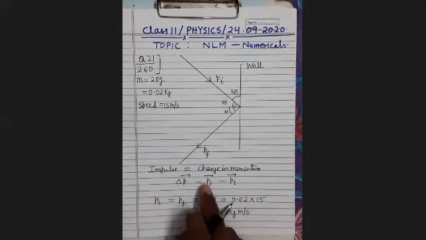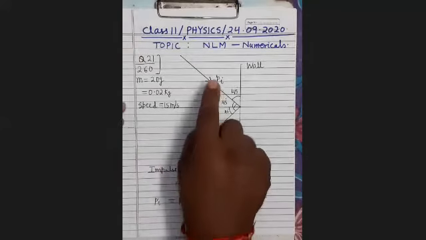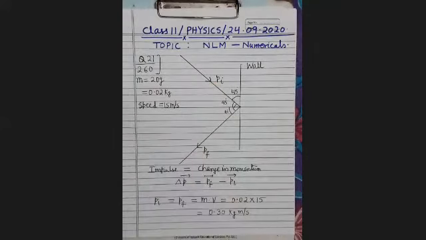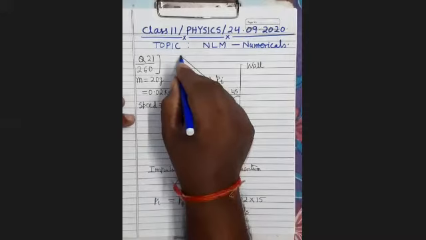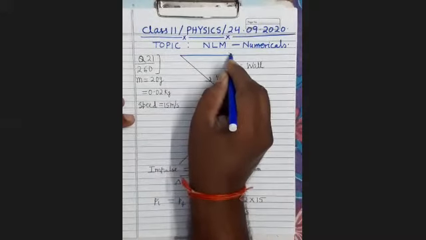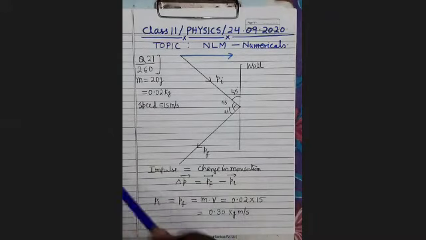Now, how will you find Pf minus Pi? We will resolve the initial momentum and final momentum into two components. When you resolve Pi, one component will be in this direction and the other component in this direction.